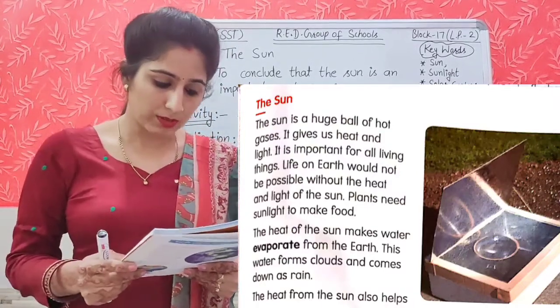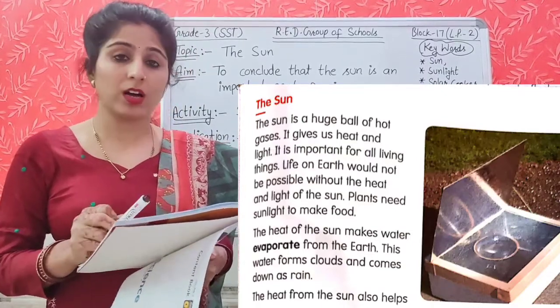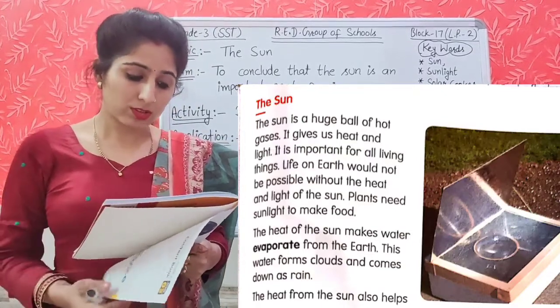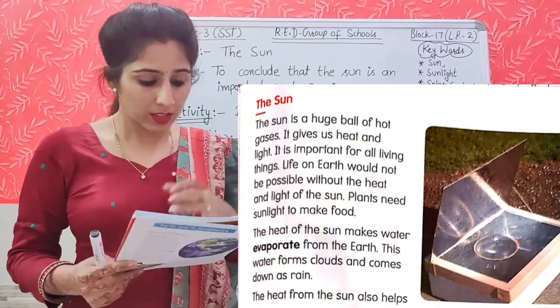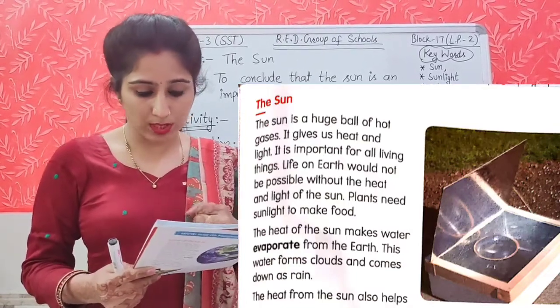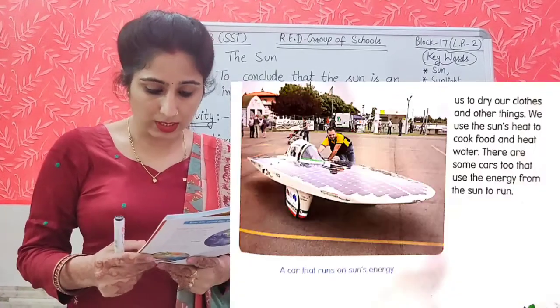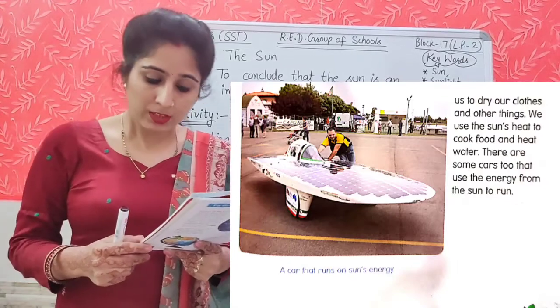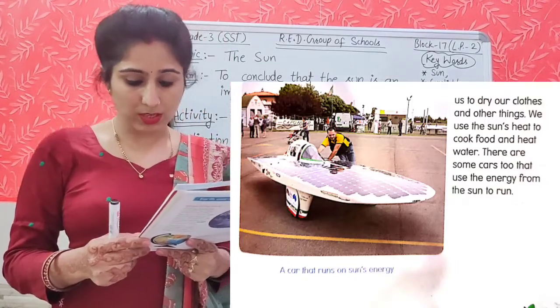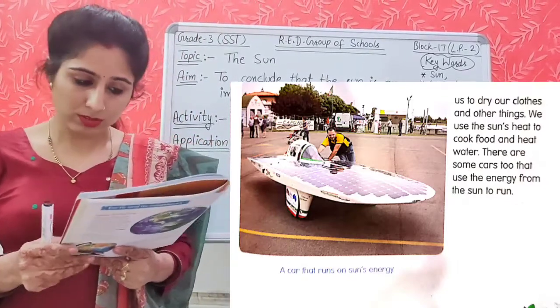The heat of the sun makes water evaporate from the earth. This water forms clouds and comes down as rain. The heat from the sun also helps us to dry our clothes and other things. We use the sun's heat to cook food and heat water. There are some cars too that use the energy from the sun to run.